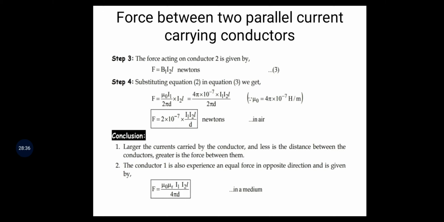So F is equal to 2 into 10 power minus 7 I1 I2 L by d newtons.